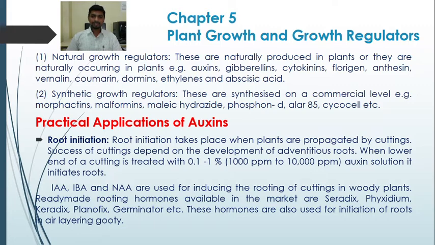For that, root initiation is brought about by the application of auxins like indole acetic acid, indole butyric acid and naphthalene acetic acid. Certain commercially available auxins are Ceradix, Pyxidium, Keradix, Planofix and Germinator, which can also be used for the initiation of roots.